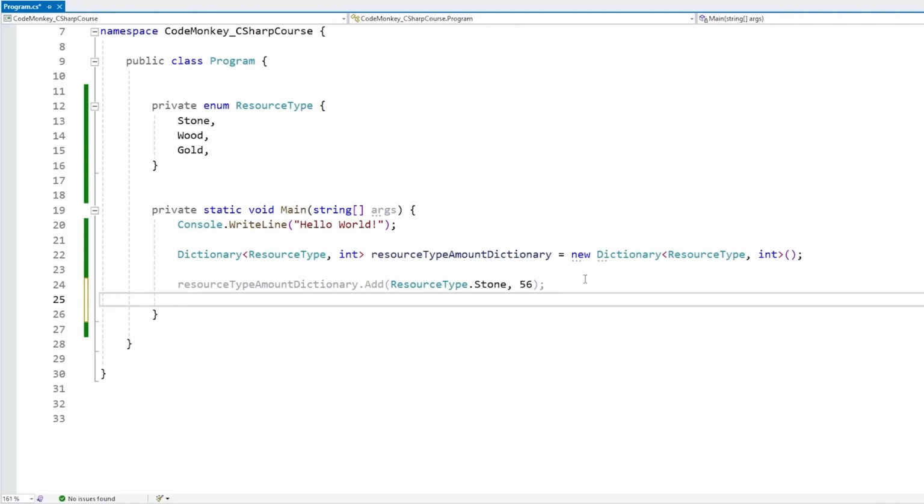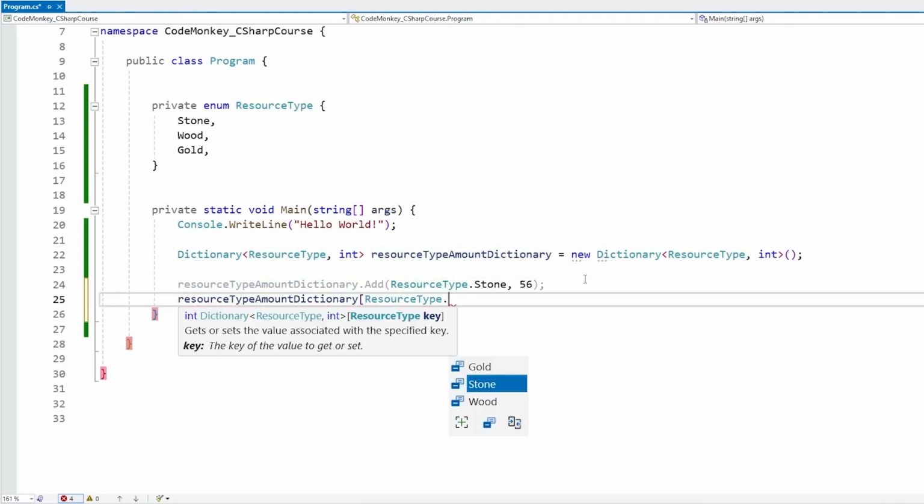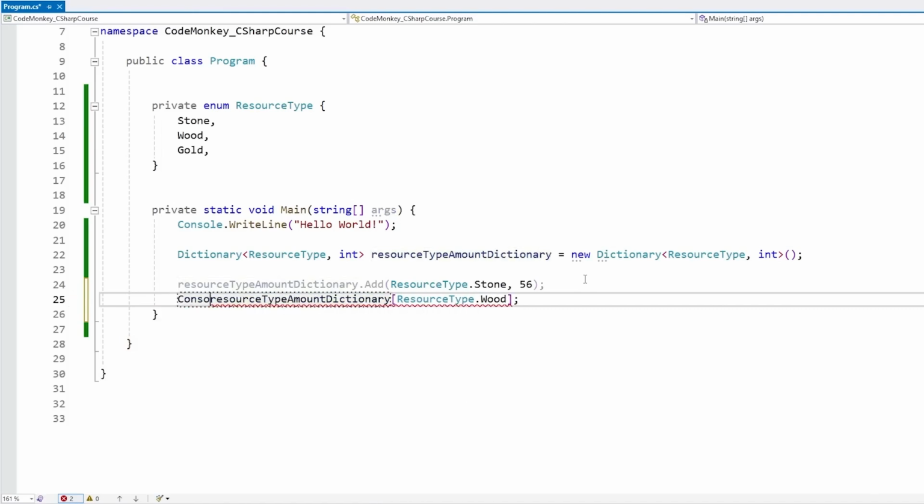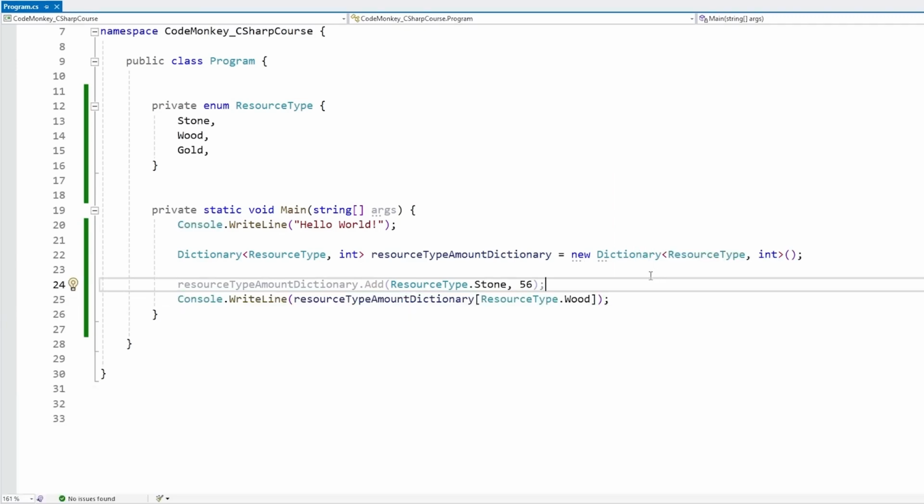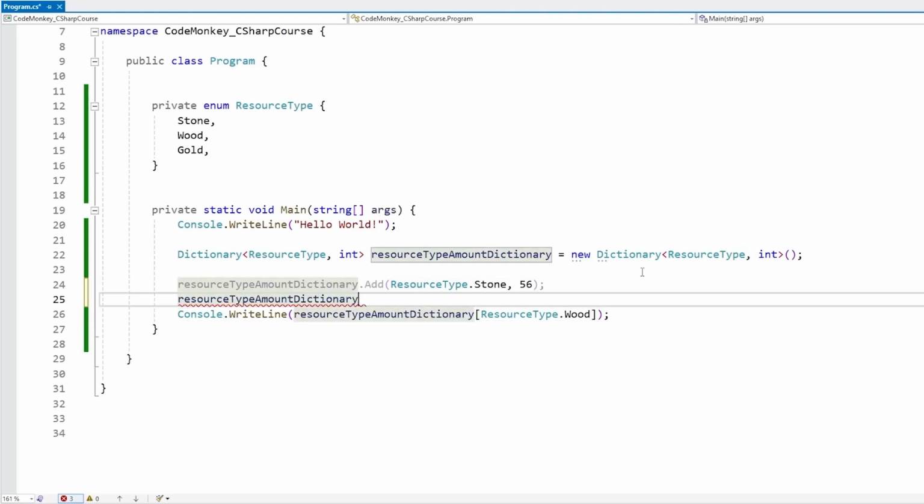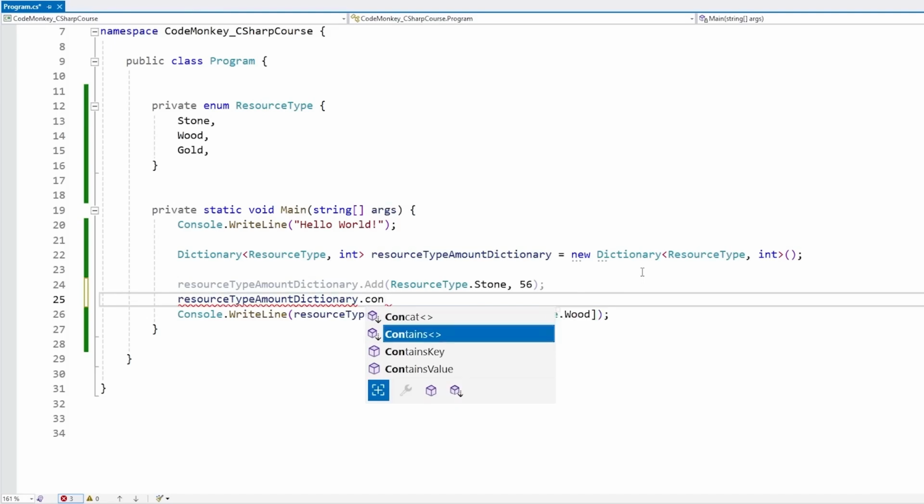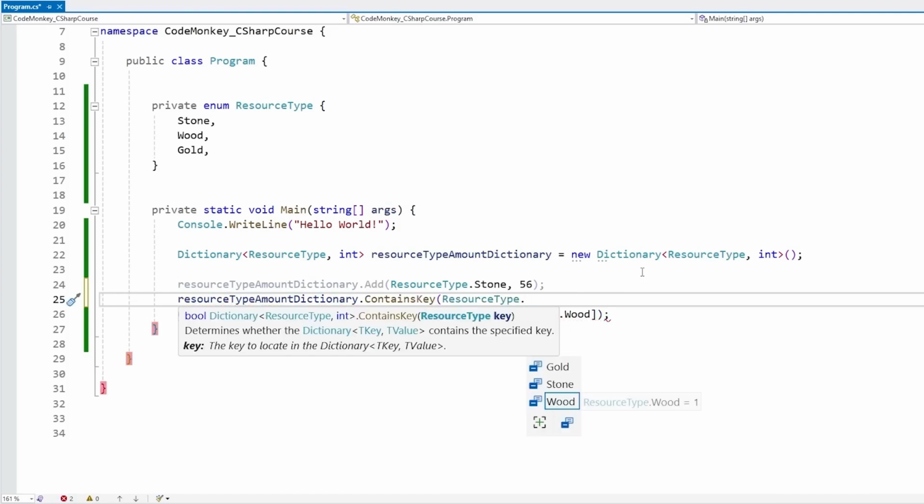Now when getting a value, if we try getting a value that does not exist, so if we try going to ResourceType.Wood and doing a Console.WriteLine on this one, yep, here we have another error, KeyNotFoundException. The given key was not present in the dictionary. So if you don't know whether a certain value exists, you have two options. First, you can check to see if it contains that key. So access the dictionary and call ContainsKey, then pass in the key. This will return true or false depending on whether this key exists inside the dictionary.